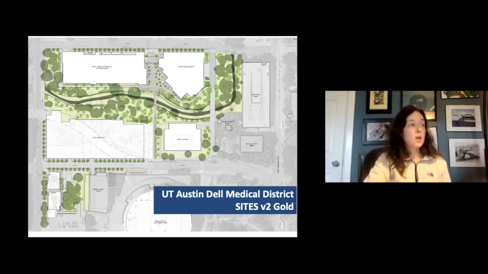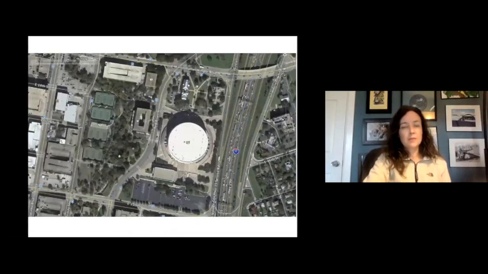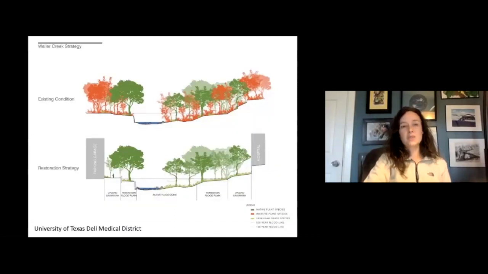And what you'll notice running through the middle of this is Waller Creek. And historically, this is giving you an idea of what the site was before. So here's I-35 that runs through Austin. This is the event center for the university. And then this space is where in 2 years we built a teaching hospital and a medical school. It was crazy. But historically, the university had kind of turned its back on Waller Creek.